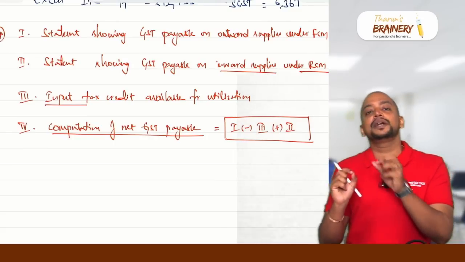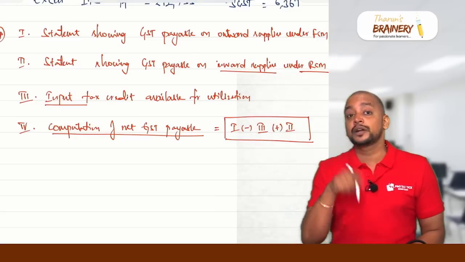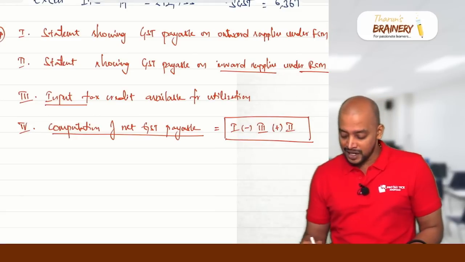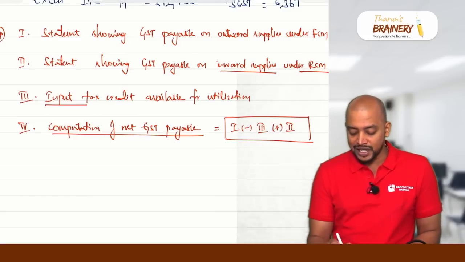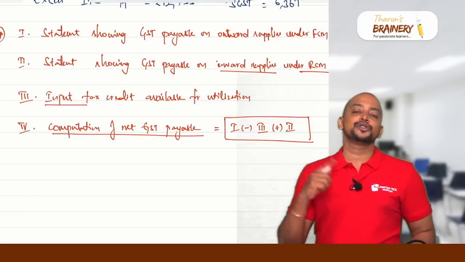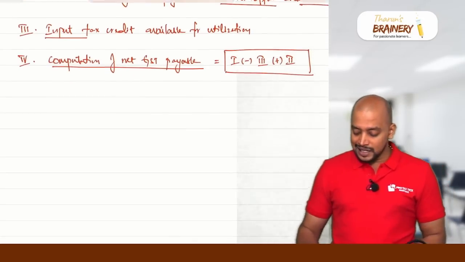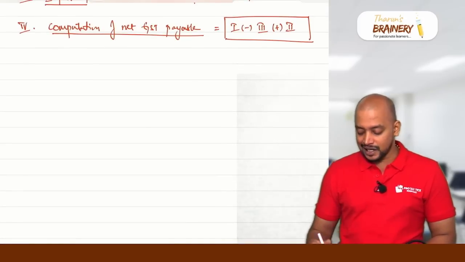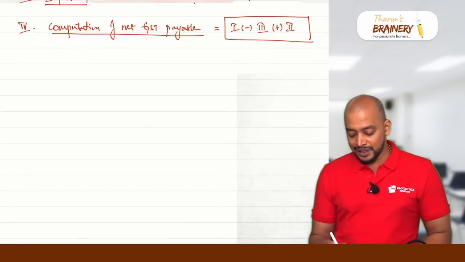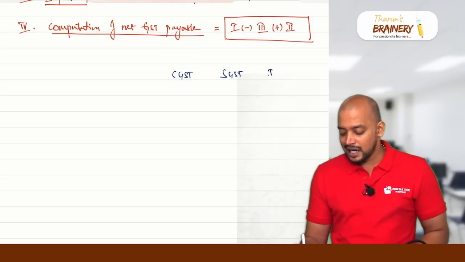So this is the template that you need to remember, because for RCM liability we cannot use input tax credit. That's why first we need to adjust input tax credit against the FCM liability, then we need to add RCM liability, because we cannot use input tax credit for payment of GST under RCM. And in this case, first we are taking the gross GST payable under FCM. So CGST, SGST and IGST.